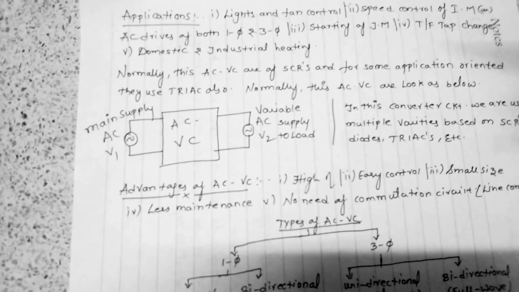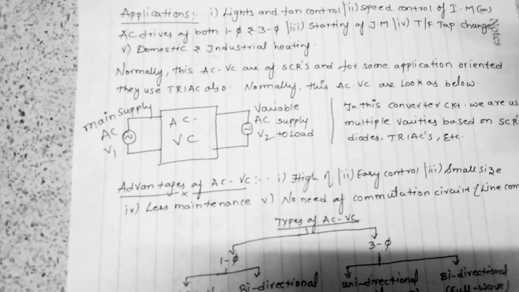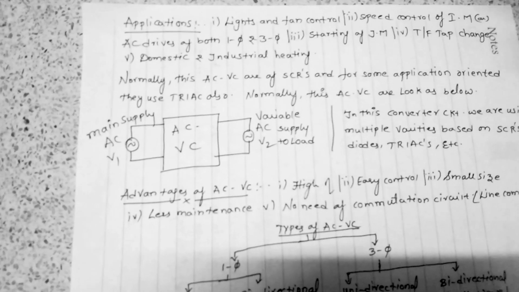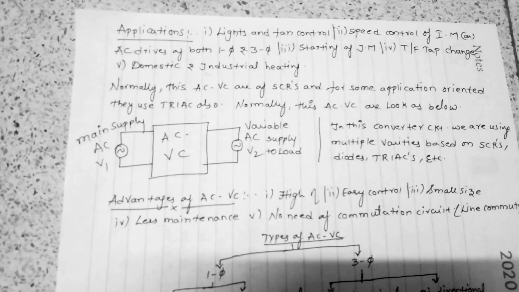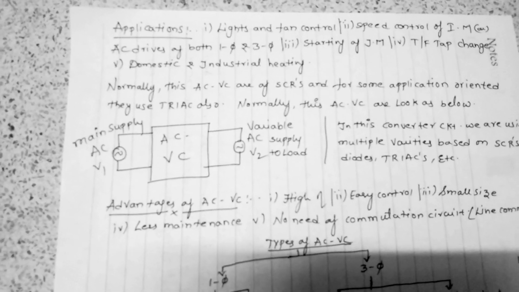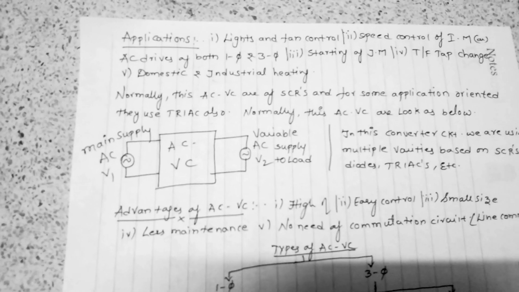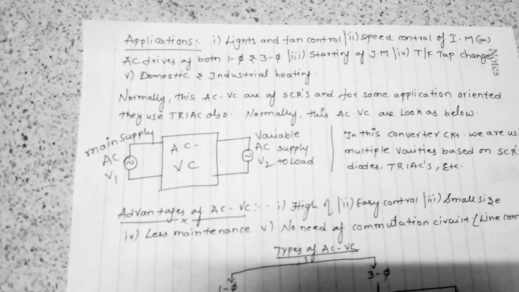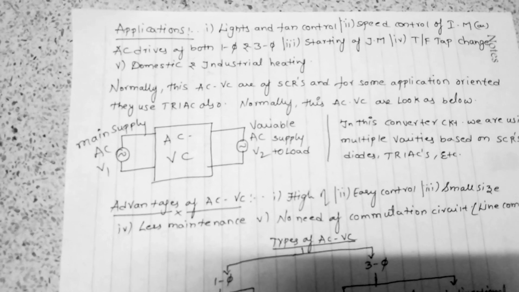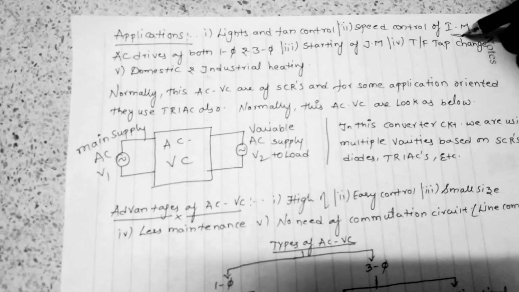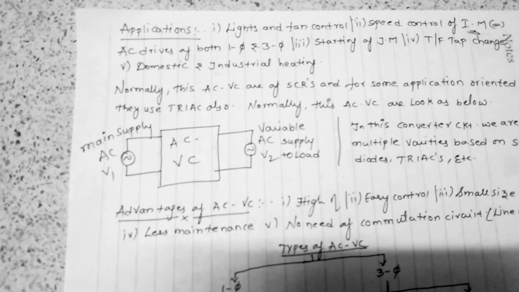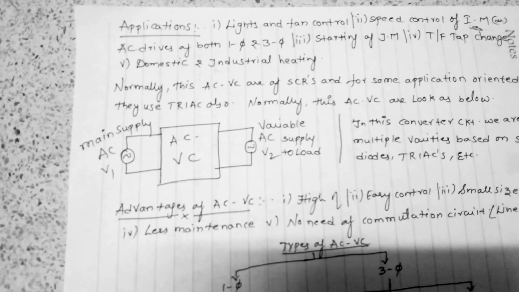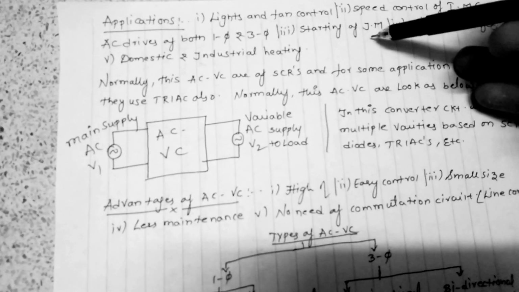AC voltage controllers are used in different types of applications, like light and fan control. We don't go into how it is used in the basics of light and fan control here. Another application is speed control of AC drives. In most cases AC drives means induction motors, in both single phase and three phase. Another application is the starting of induction motors, since induction motors need starting methods, and for that we also need AC voltage controllers.